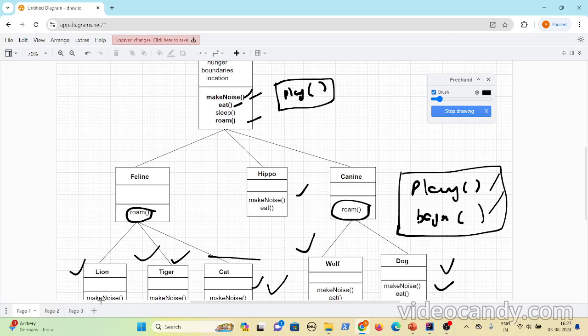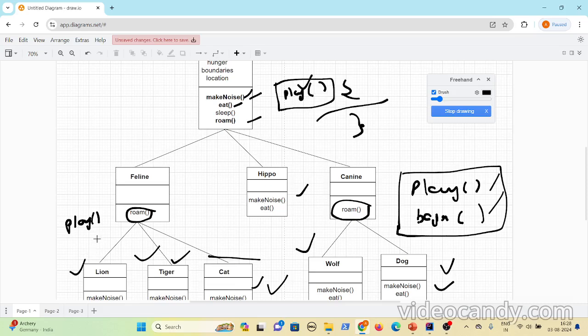those methods, lion and tiger are forced to implement them. But since they don't have those behaviors, what they do is just implement the play method with nothing, with an empty body, or by saying that it does nothing. Inside the play method, they don't have any implementation. It might have an empty body, or it might say that I don't do anything with this play method or be friendly method.